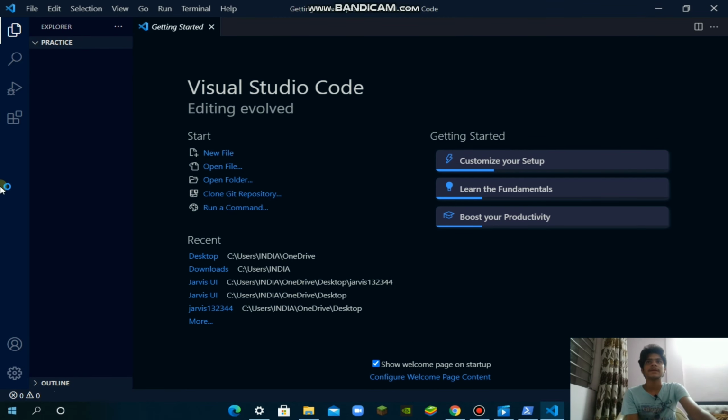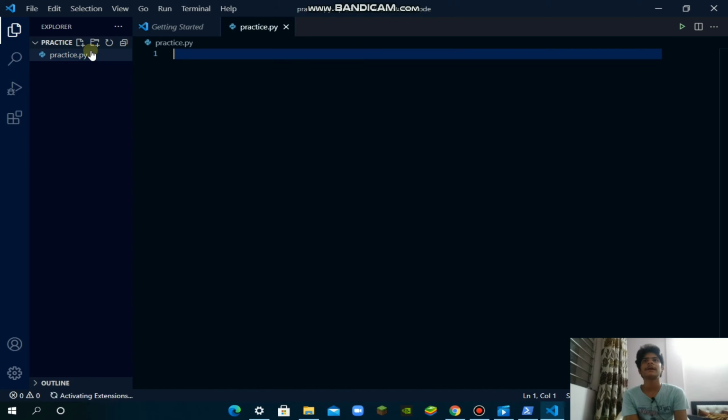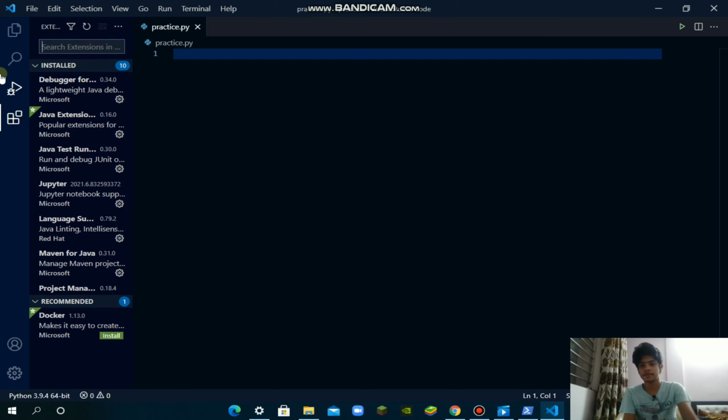Now it is the main interface of the Visual Studio Code. Okay, as you can see here, some welcome screen. Forget it and let's start straight to our work. Okay, click on practice. Now click on make any file name. Let's suppose I will make a file called practice.py. Don't forget to add the extension py. Now click on enter. First of all, this area where we will be writing our code is called the workspace. Okay, first of all click on this extension button and now click on here Python.